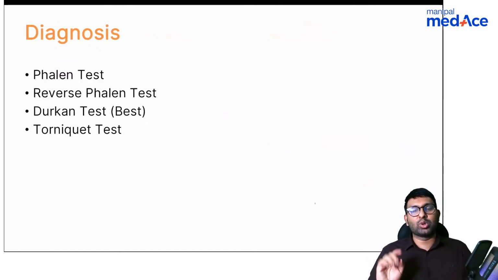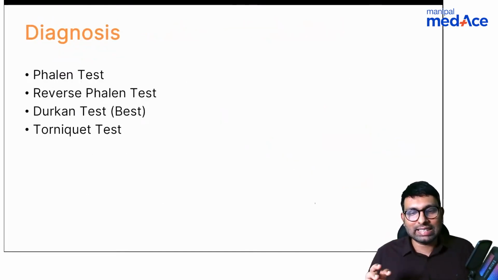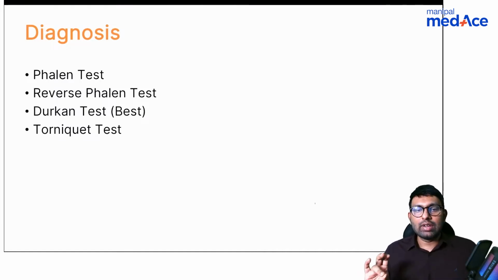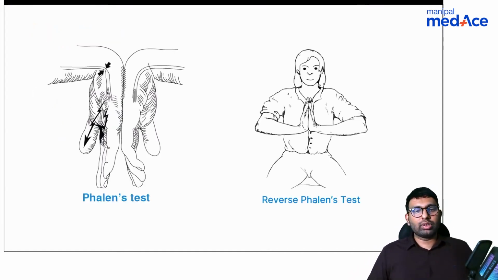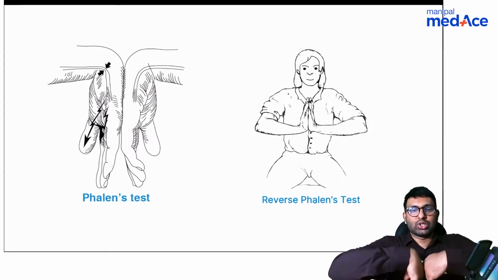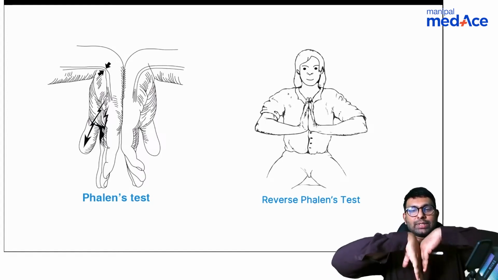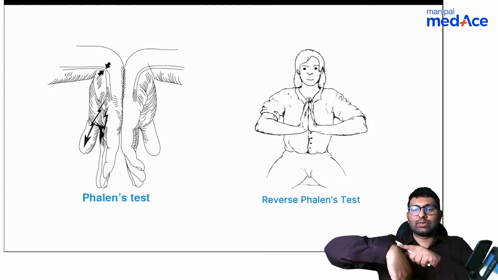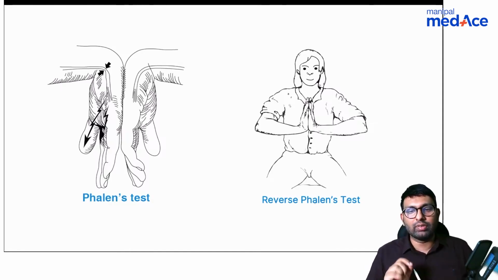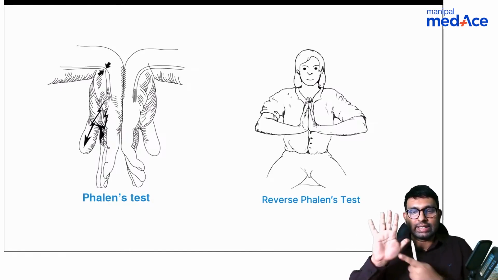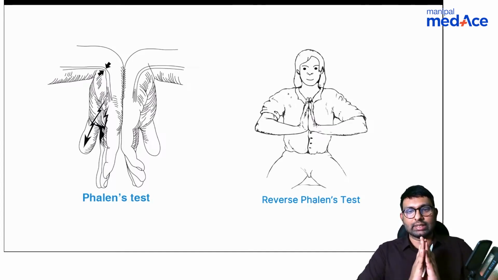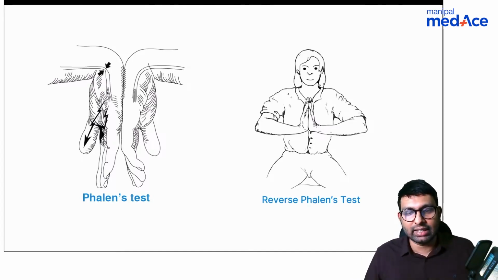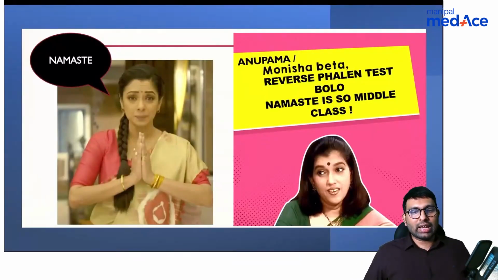And in carpal tunnel syndrome we have 4 tests. We have Fallon's test, we have reverse Fallon's test, we have Durkan's test, and we have the tourniquet test. So this is Fallon's test, where you ask the patient to keep his hand like this, and when he keeps it in this position, because there is compression of the median nerve, the tingling sensation or these features will get exaggerated. Then there is the reverse Fallon, mainly like a namaste sign. So these are 2 tests, Fallon and reverse Fallon.